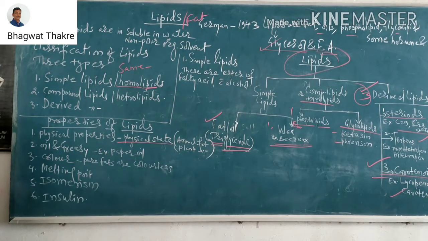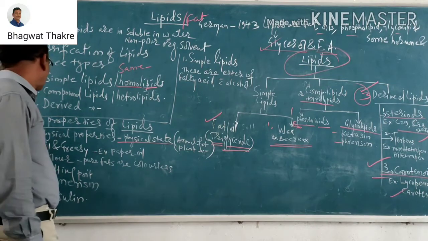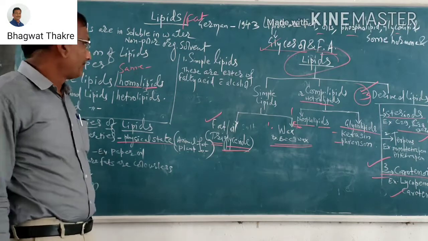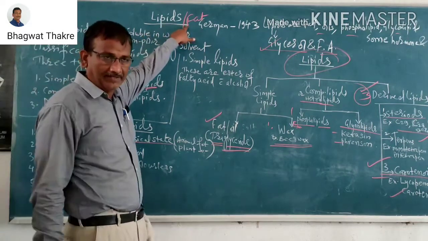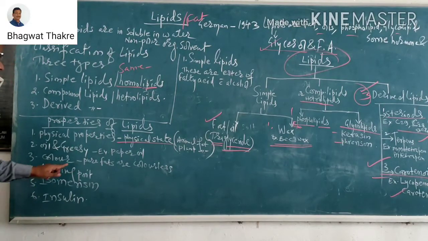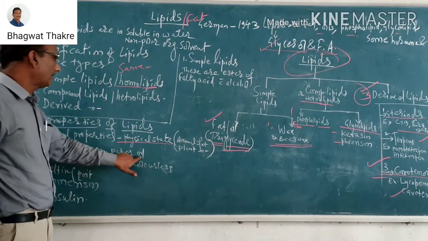Second, oil. Oil is the second property of the lipids or fats. What is the difference between oil and fat?